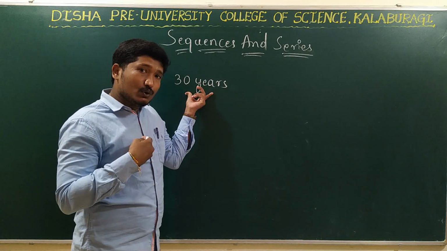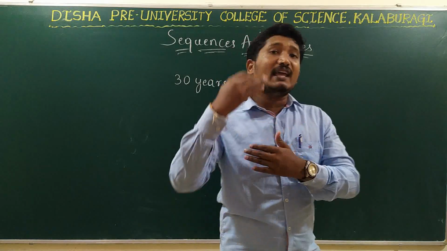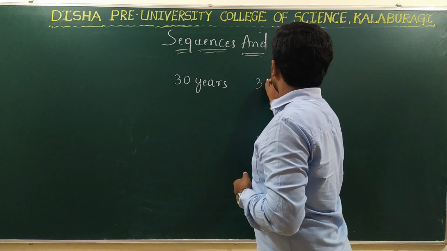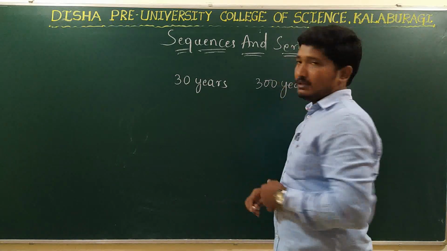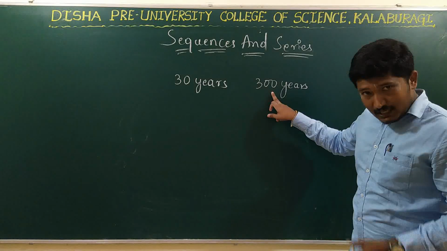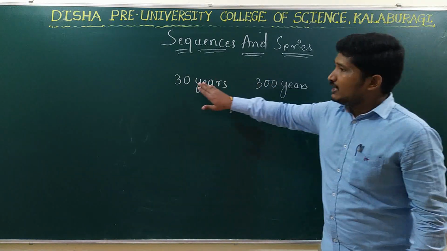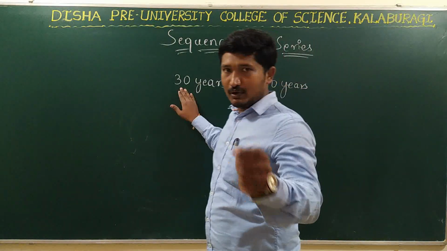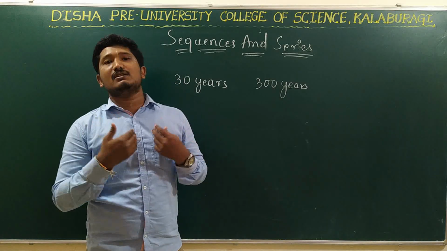What I have to do is find the number of ancestors that I have over 300 years. That is, in 300 years, if it takes 30 years for each generation to take birth, then I have to find how many ancestors I have.